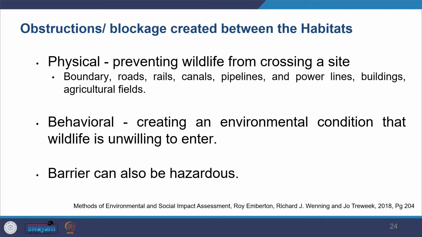And furthermore, the kind of barrier which is created can also be dangerous to their life. A lot of it can cause death, like while crossing the road, many of the animals die. While crossing the railway track, many of the animals die. So that kind of hazardous situation can also come. Because of habitat fragmentation, there is increased isolation.